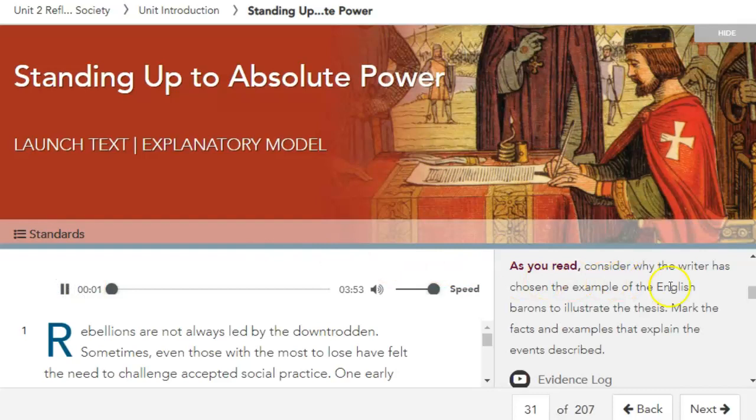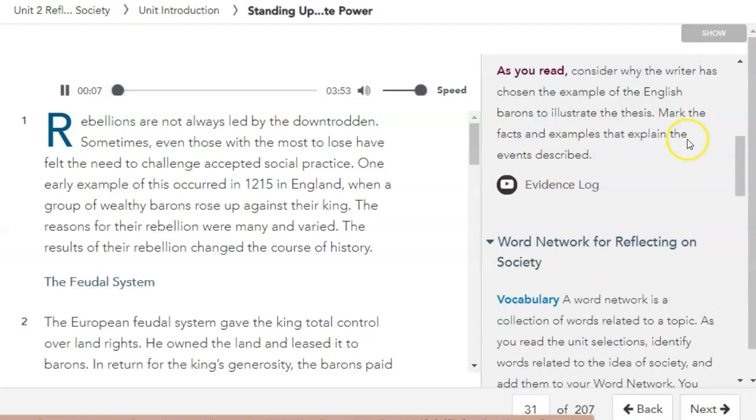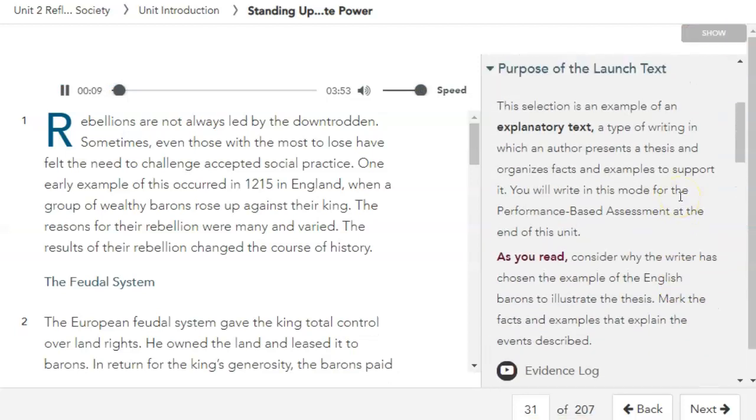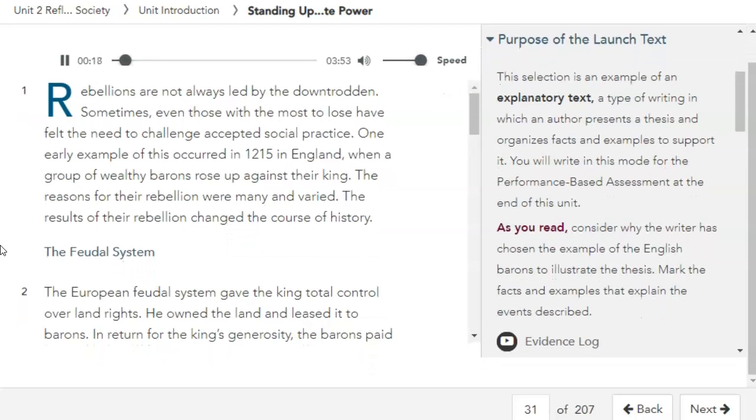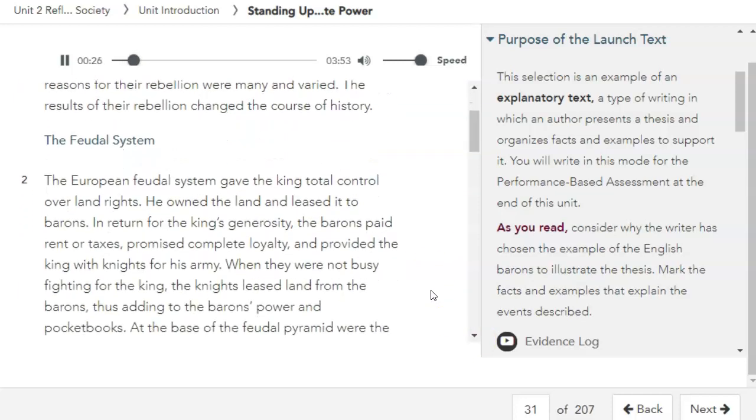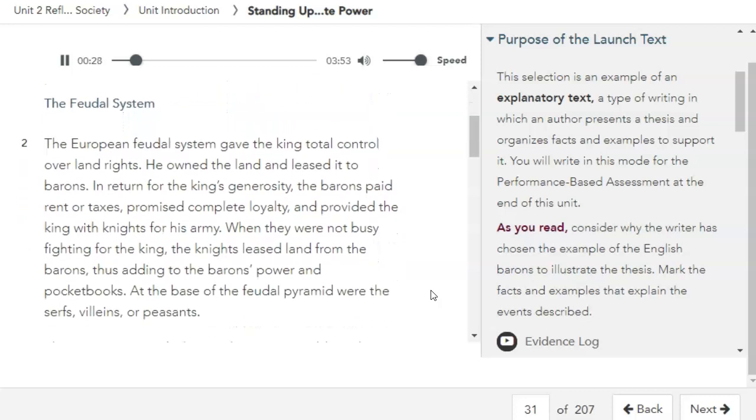Standing up to absolute power. Rebellions are not always led by the downtrodden. Sometimes even those with the most to lose have felt the need to challenge accepted social practice. One early example of this occurred in 1215 in England, when a group of wealthy barons rose up against their king. The reasons for their rebellion were many and varied. The results of their rebellion changed the course of history.